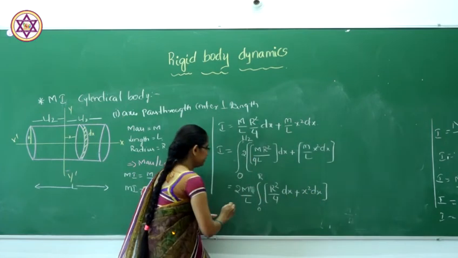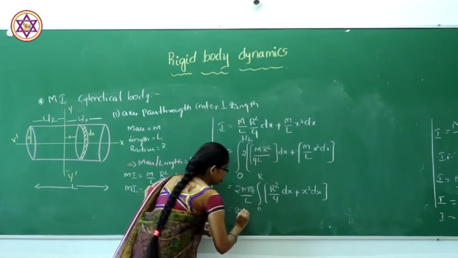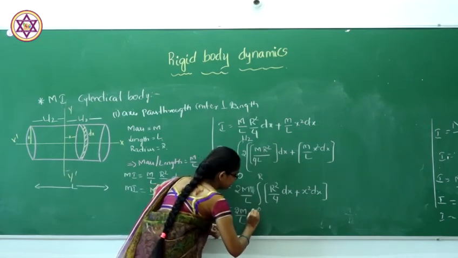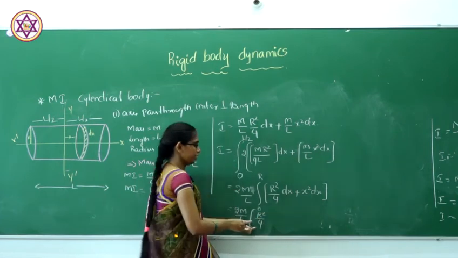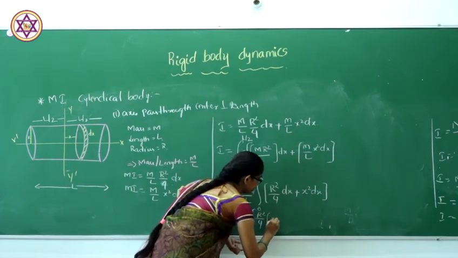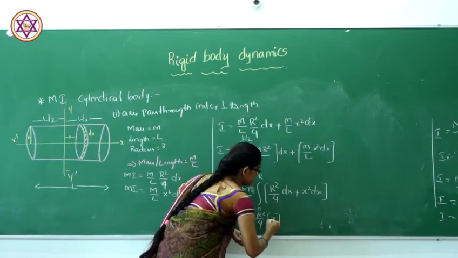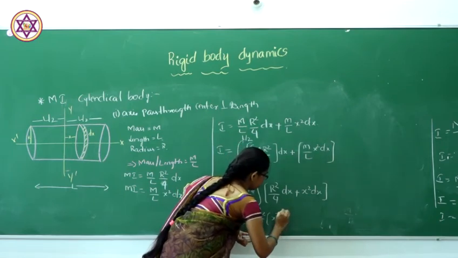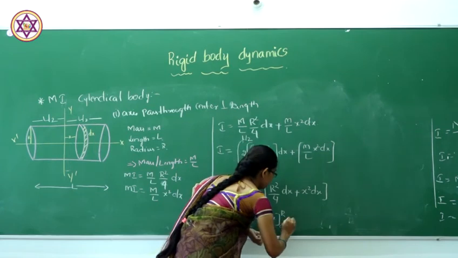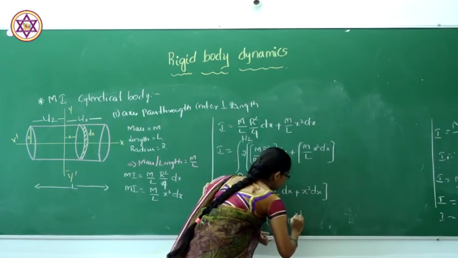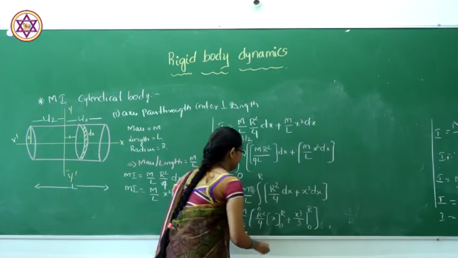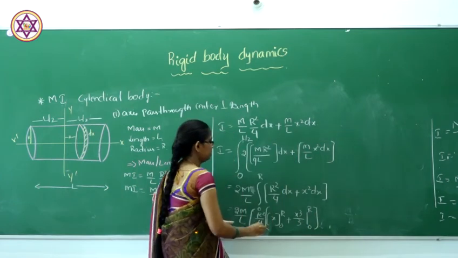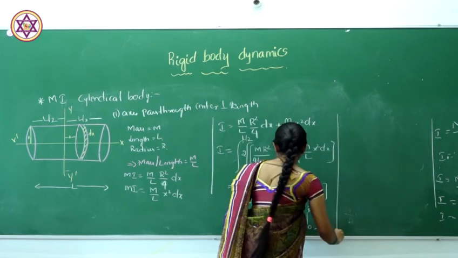By integrating this equation, we get 2m by L. So, r square divided by 4 is a common. dx is nothing but x, from the limit 0 to r, plus x cube divided by 3 from the limit 0 to r. So, by applying the limit, we get